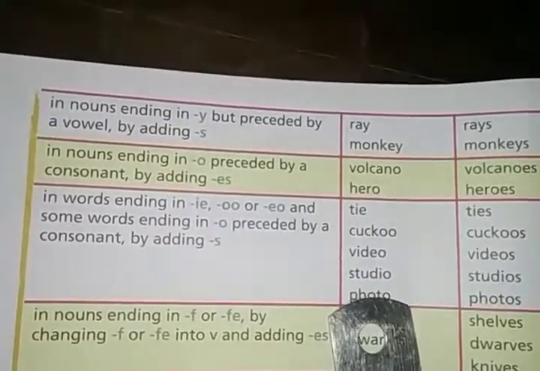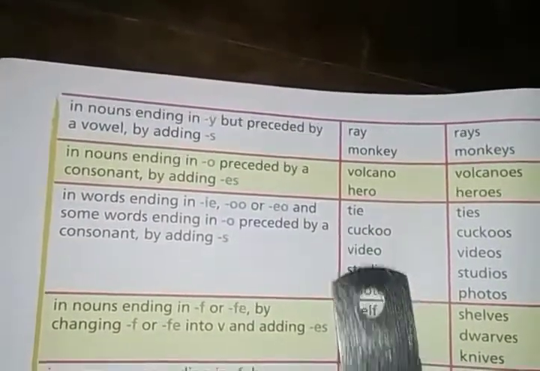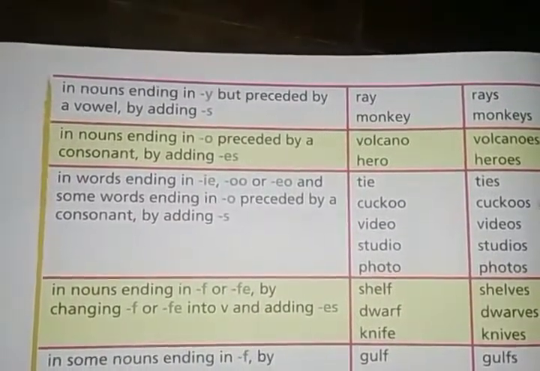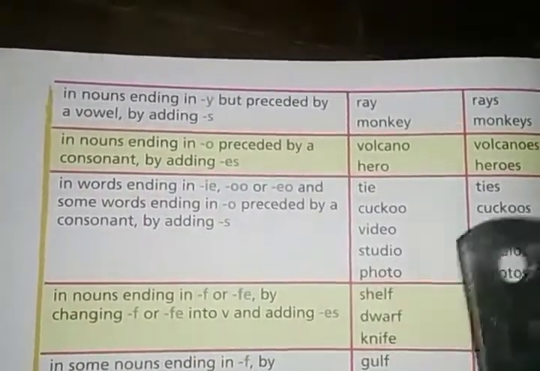So these types of words which end with ie, double o, eo, io or o, and they are followed by a consonant, then you will have to add s to write in the plural form.